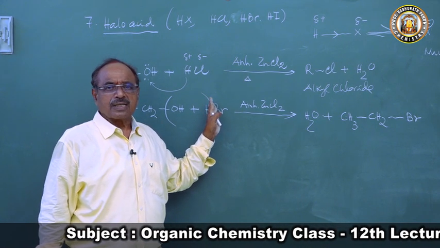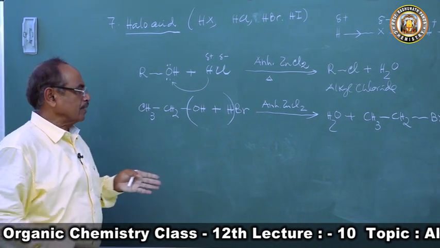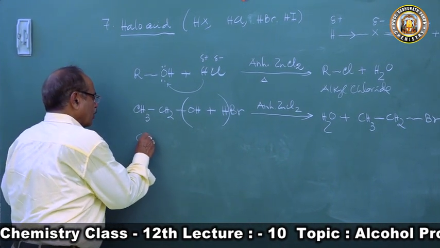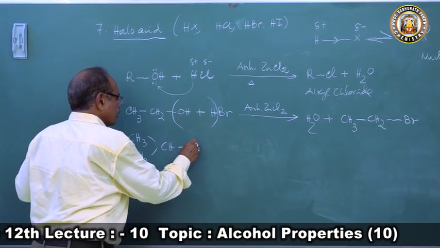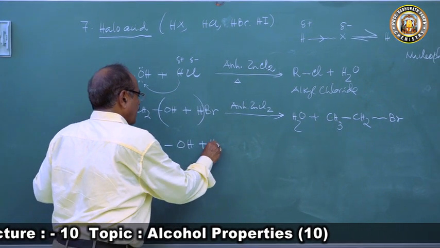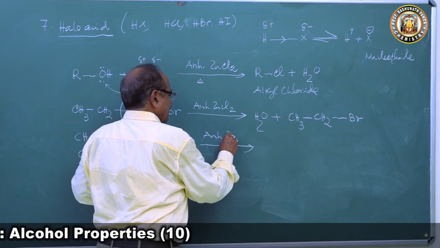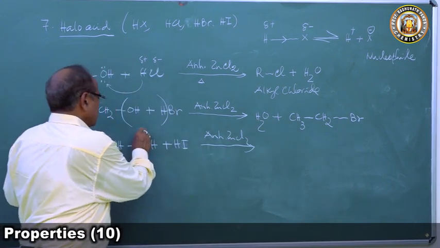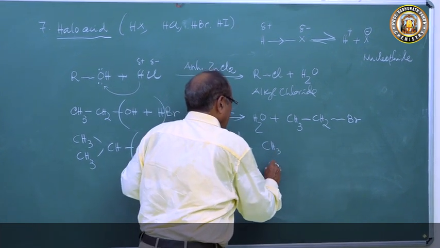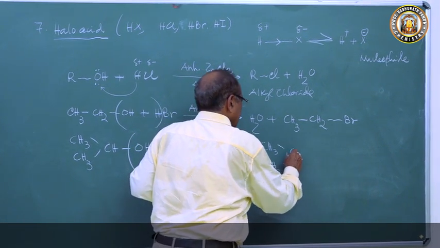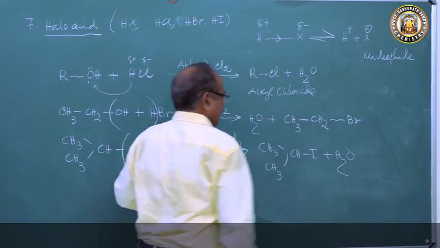This is a method of preparation from all the alcohols: primary, secondary, tertiary. If you take, say, isopropyl alcohol, CH3CHOHCH3, and we treat this with hydrogen iodide in the presence of anhydrous zinc chloride, the same way the reaction will take place. Elimination of a molecule of water will take place to form isopropyl iodide, CH3CHICH3, plus a molecule of water.